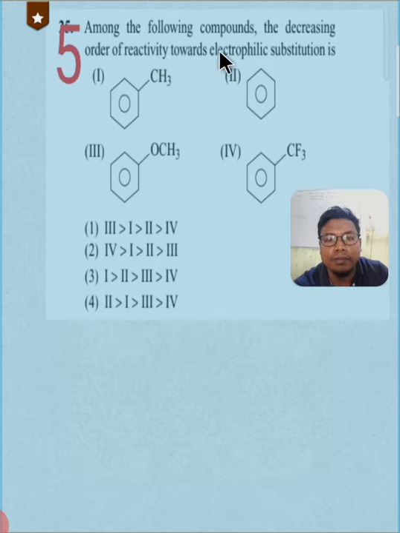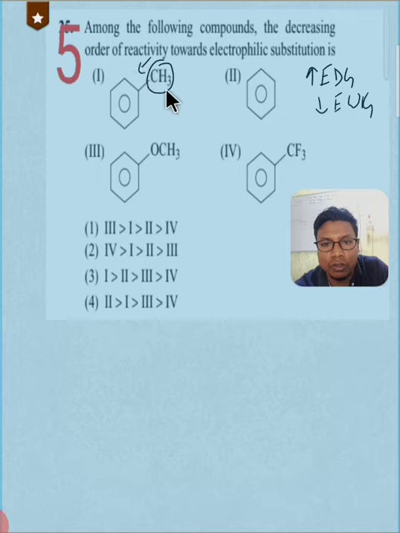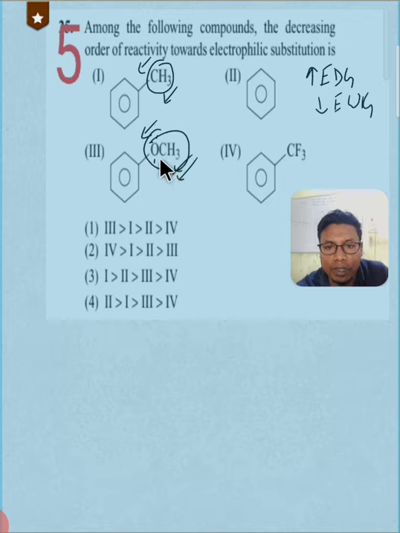Okay, the reactivity of electrophilic substitution reaction increases by electron donating group and decreases by electron withdrawing group, right? So methyl is an electron donating group due to inductive effect and hyperconjugation. Methoxy group is an electron donating group due to resonance, and the resonance is more powerful than hyperconjugation and inductive effect, so this must be most reactive.